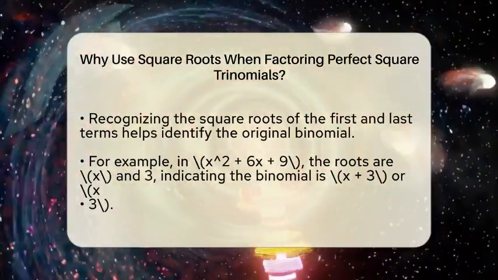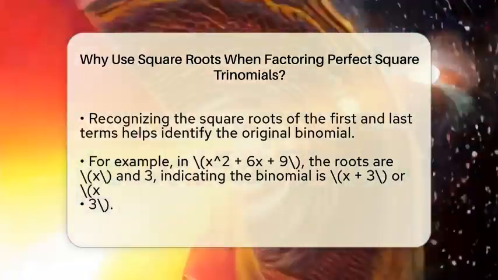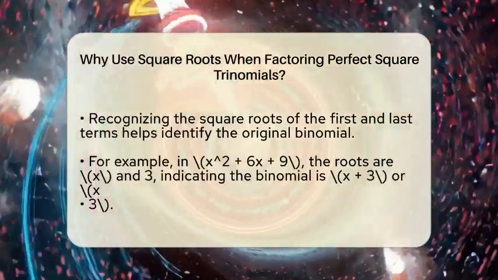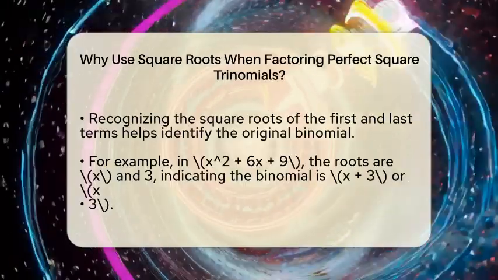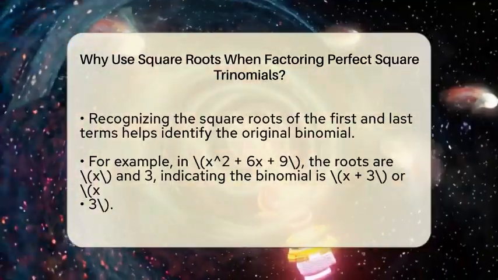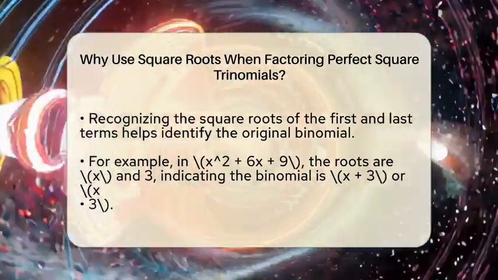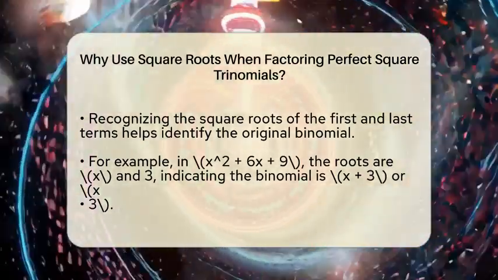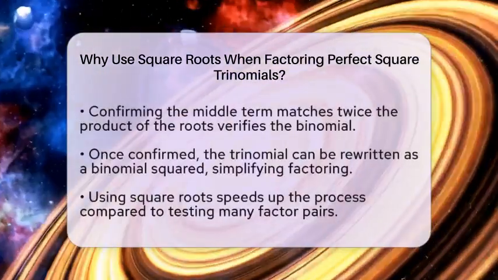For example, if you see the trinomial x squared plus 6x plus 9, you can recognize that x squared is the square of x, and 9 is the square of 3. This tells you that the binomial was x plus 3, or possibly x minus 3, depending on the signs. To confirm, you check if the middle term matches 2 times the square root of the first term times the square root of the last term. In this case, 2 times x times 3 equals 6x, which matches the middle term.